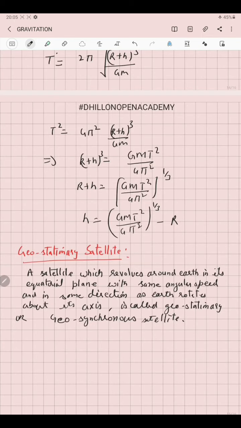Last, we are discussing geostationary, or what we also call geosynchronous satellite.